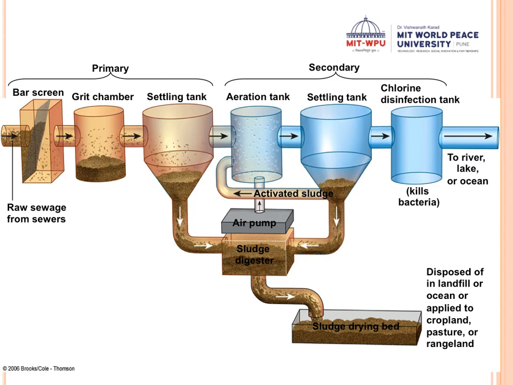So there are three types of secondary treatment processes. The first one is called the trickling filter process. The second one is the activated sludge process, which we are going to see here. And the third important one is the oxidation pond. Because activated sludge is a very common process, I have included that image here.